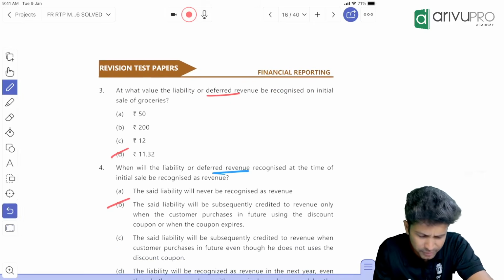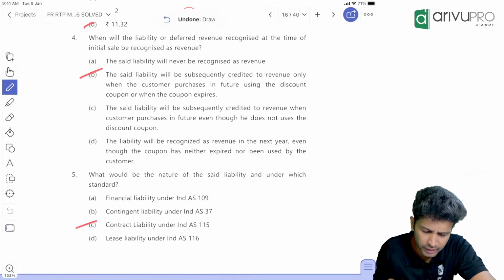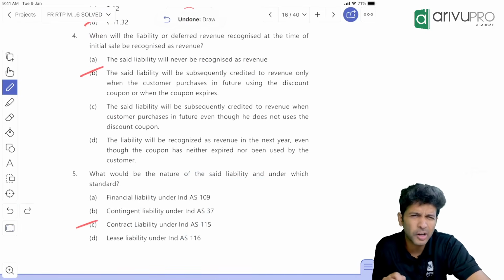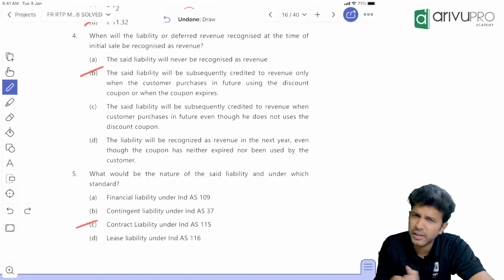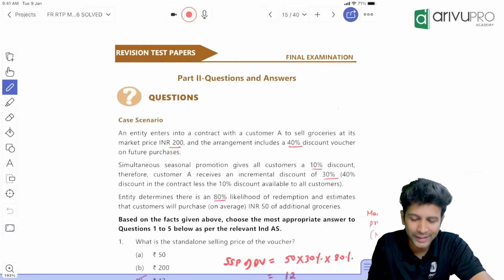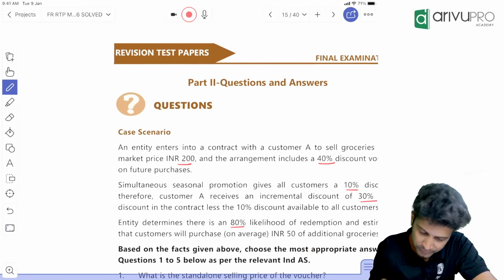Then they've asked some deferred revenue theory. This liability will fall under which standard? Since we're talking about Ind AS 115, Ind AS 115 should be the answer, I think. But anyway, now we know what it is. We'll quickly go through the case.